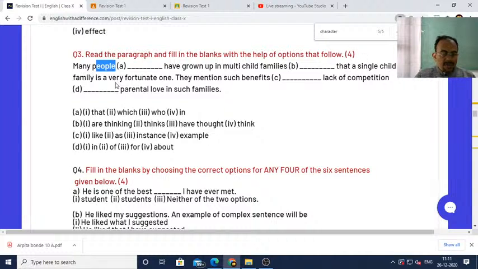A single child family is very fortunate one, they mention such benefits. So always remember, dear students, we always use as with such. We always use as with such. Like for example, I show you here.